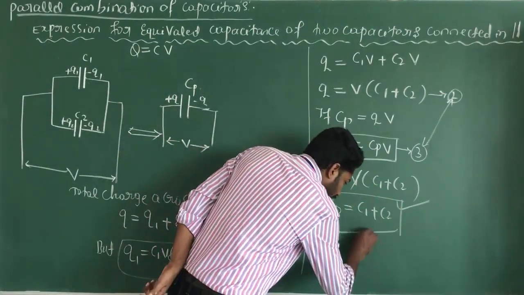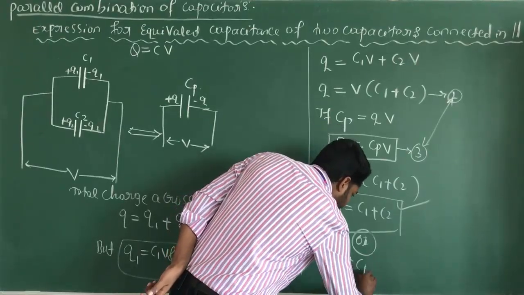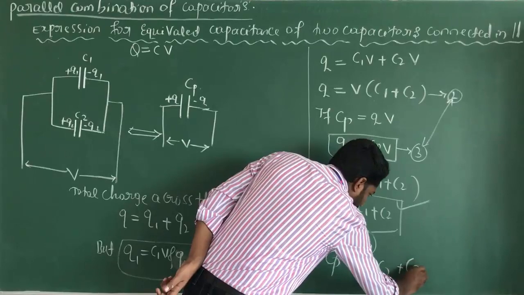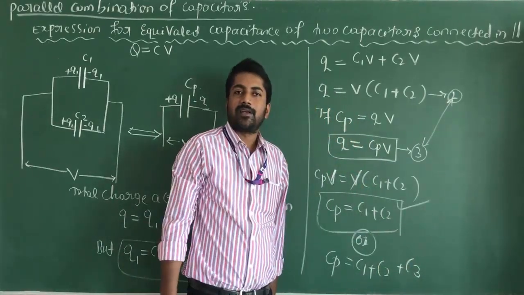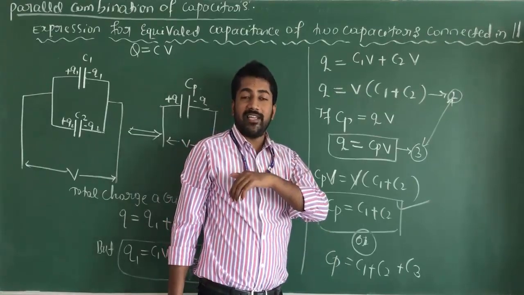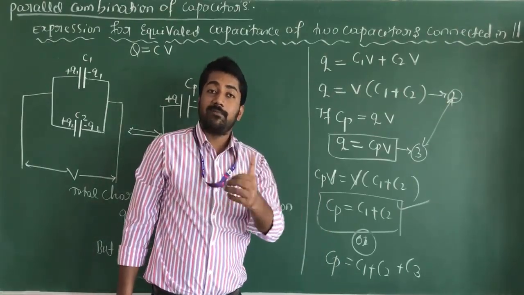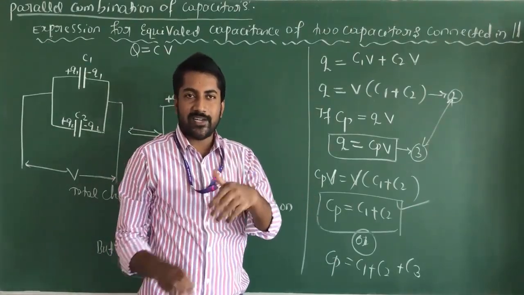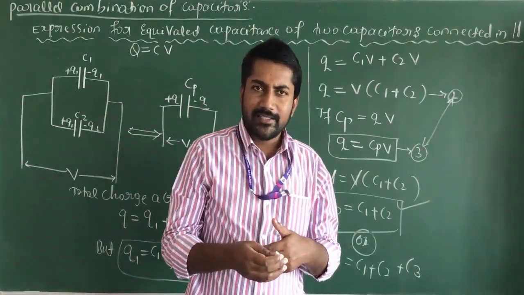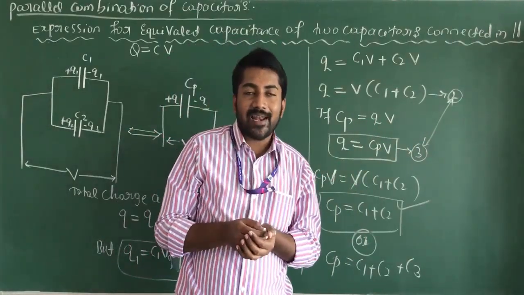Like this, you can also try for 3 capacitors. You get the answer Cp is equal to C1 plus C2 plus C3. Try to solve yourself. Try the two derivations, with 3 capacitors connected in series and 3 capacitors connected in parallel, and then N number of capacitors connected in series combination and parallel combination.